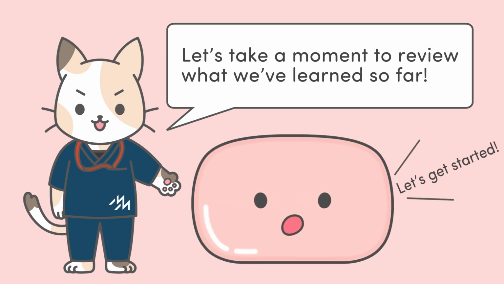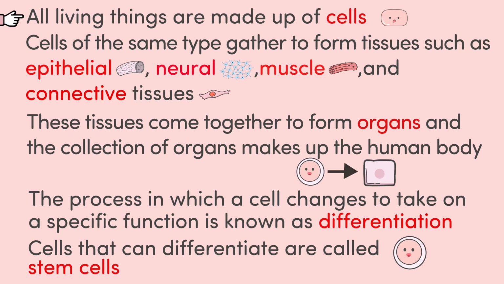Now, let's take a moment to review what we've learned so far. All living things are made up of cells. Cells of the same type gather to form tissues such as epithelial, neural, muscle, and connective tissues. These tissues come together to form organs, and the collection of organs makes up the human body. The process in which a cell changes to take on a specific function is known as differentiation. Cells that can differentiate are called stem cells.